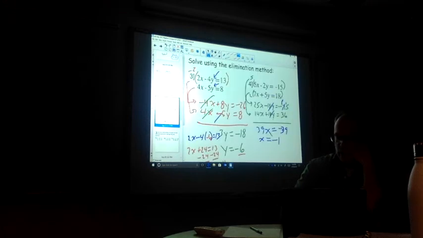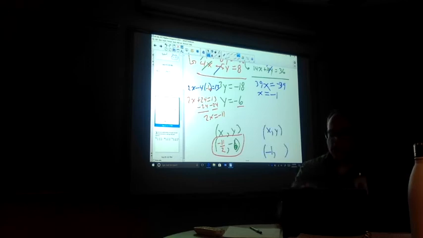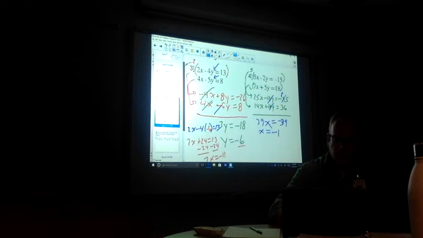We have an x and y value. And my x value I found to be negative 1. What do you think I do with that x value? Well, go back to your originals and you're going to plug it in. Okay? So I found I have negative 1. So for an x value, I can plug it into this first equation or the second equation. Again, it doesn't matter which one you pick. They're both going to come out the same. So I might pick the bottom equation to deal with that now.